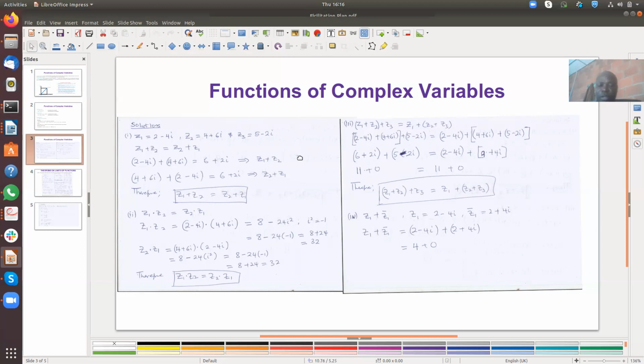Any questions on this? Okay. If there is no question, I will expect you to also try to lay your hands on the second problem and try to solve it, and also the third one, using those ideas I've stated earlier on. If you can do this, at least you are getting familiar with the properties and the rules of complex numbers.